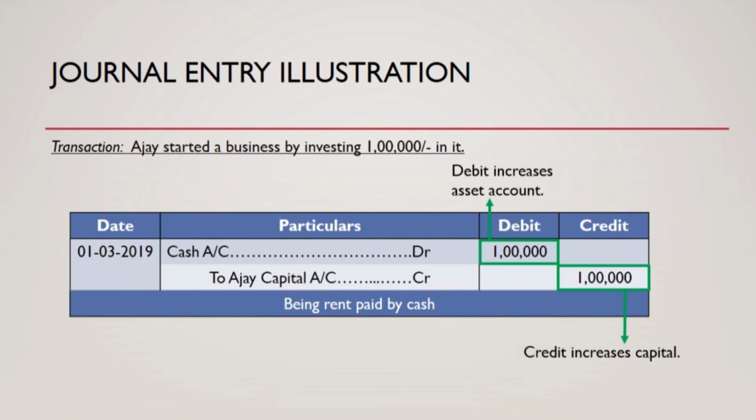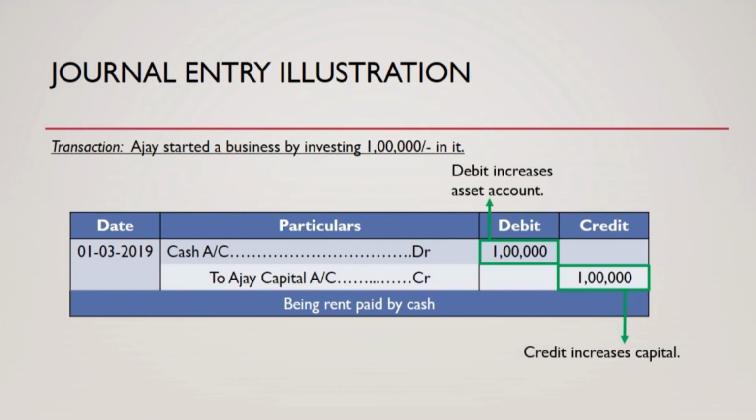Although the cash belongs to the owner, we still say that there is an increase in cash to the business, because from the business perspective, the business now has an amount of ₹1 lakh with it which it can utilize. So there is an increase in cash for the business. And in order to denote who invested the money, an increase in capital, we credit the capital account by the rule that credit increases capital. So that is why we credited the capital account.